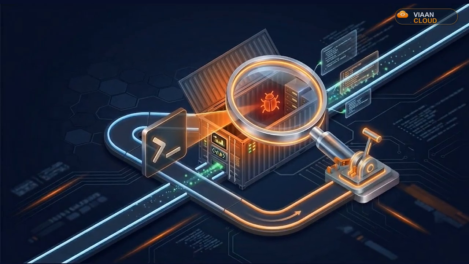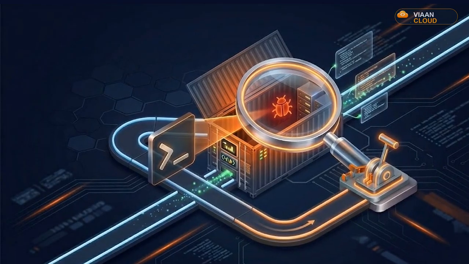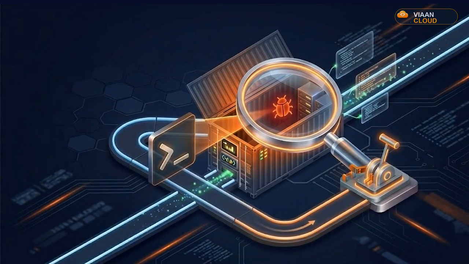Now the debugging itself. First, read the death note. Every stopped task has a stopped reason and an exit code. 137 usually means out of memory or a forced kill. 139 often a crash or a bad environment variable. 255 with exec format error means you built the image for the wrong chip, ARM versus x86. Learn these three and you've diagnosed half of all failures on the console alone.